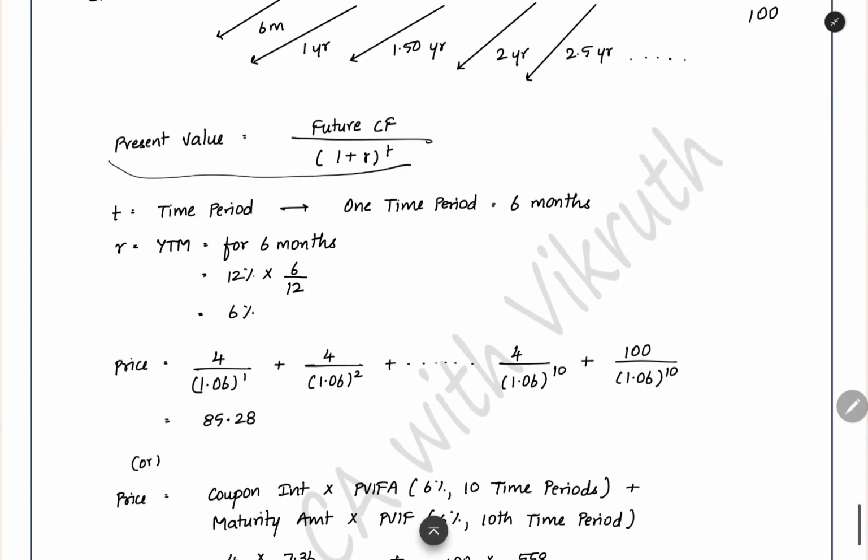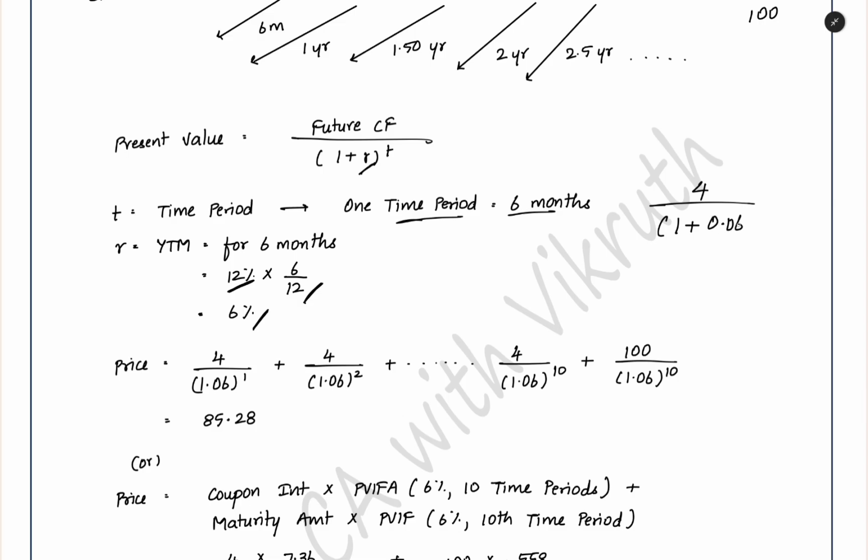So we have to use the same equation only, but instead of the future cash flow, we are taking the amount which you are receiving every 6 months. Every 6 months you are getting 4 rupees, that you are taking, divided by 1 plus, for R we are taking the interest rate per time period. Here one time period equals 6 months. For 6 months what is the interest rate? 6%. 12% into 6 by 12. 12% is the required rate of return for 1 year. When you divide it by 12 and multiply by 6, you will get the required rate of return for 6 months. That you have to take as 0.06. And then when you want to bring it back by one time period, by 6 months, you have to put 1 in the power because 1 is the time period. When you want to bring it back by 12 months, you have to put 2 in the power because you are bringing it back by 2 six-month periods.